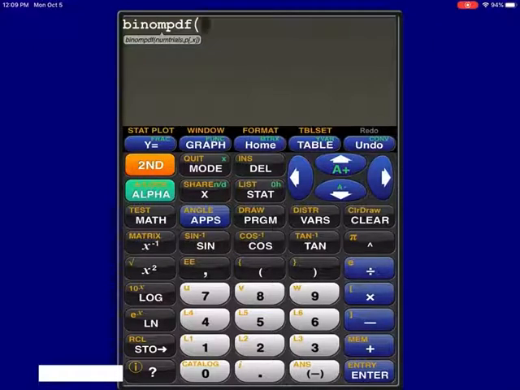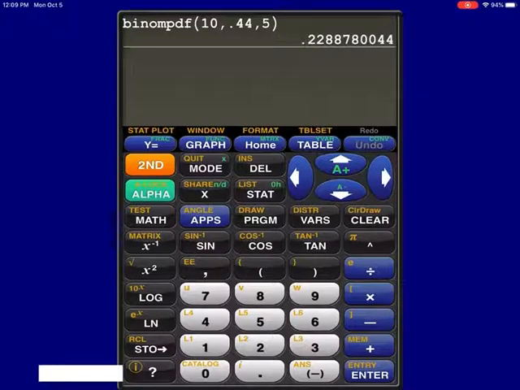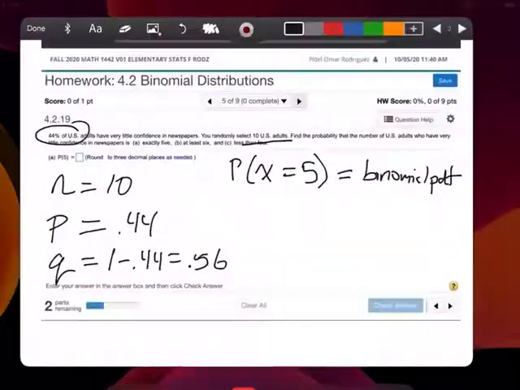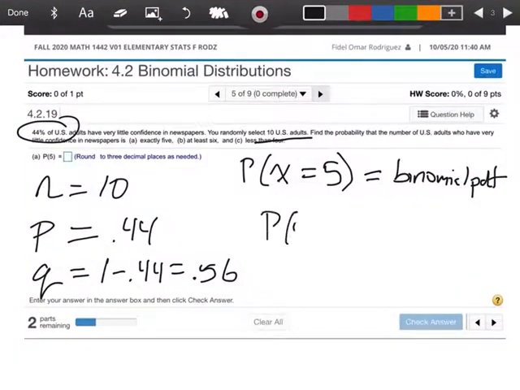So remember, the number of trials is the number of adults we selected, my N value, which was 10, comma, the p-value, that was the percent of adults who had little confidence in newspapers. That was 0.44, comma, and then how many adults were we looking at? Exactly 5. I'm going to hit enter, and I believe it said for us to round to 3 decimal places, so my answer would be 0.229. So right here, the probability that it's exactly 5 is 0.229.